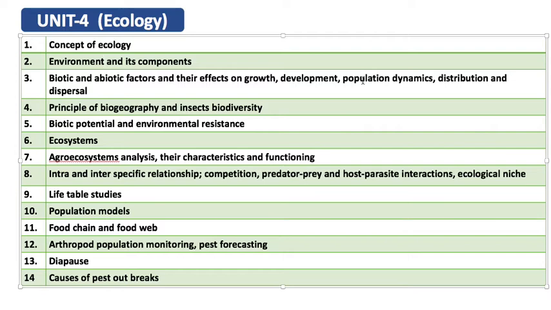Then distribution means the physical location of the species or insect. There are different kinds of distribution: random distribution, where there is no synchrony in distribution, then uniform distribution, and clump distribution. So these all are the distribution models.